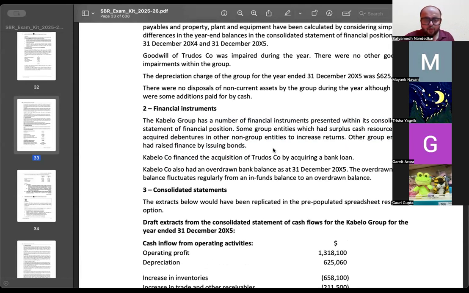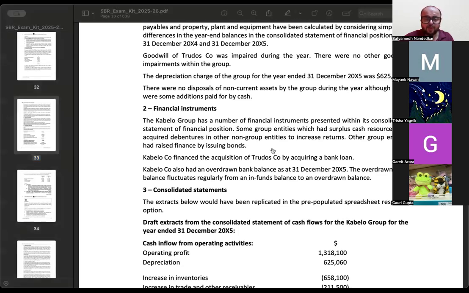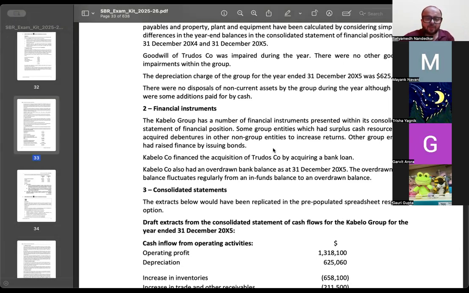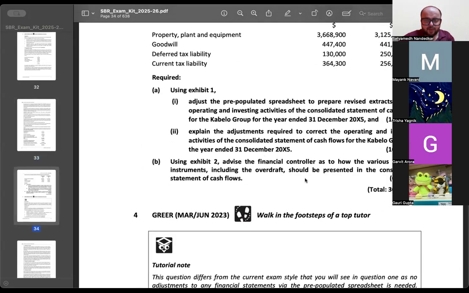Cabello also had an overdrawn bank balance as at 31st of December. The overdrawn bank balance fluctuates regularly from an in-funds balance to an overdrawn balance. पूछा क्या है आपको? They have asked you how are these financial instruments accounted for in statement of cash flows. अब this is the question requirement.